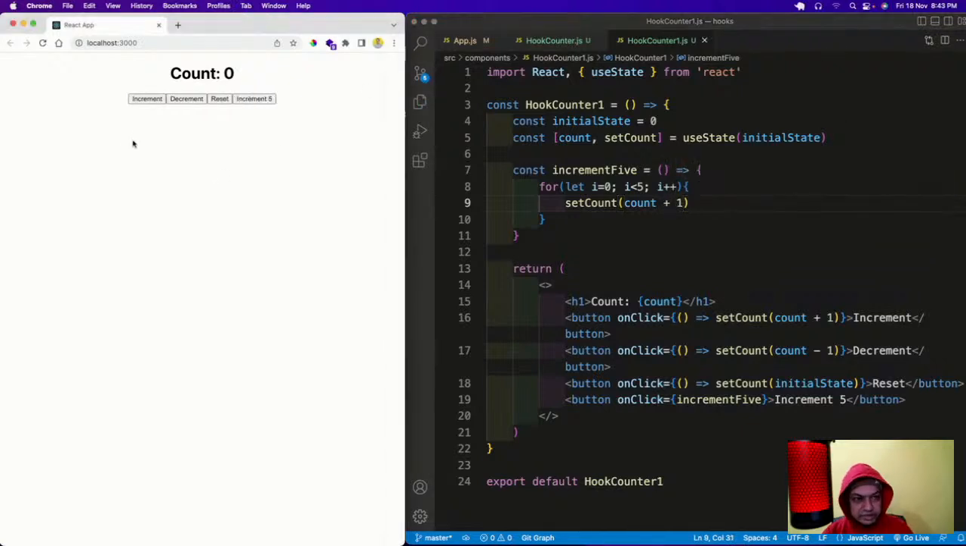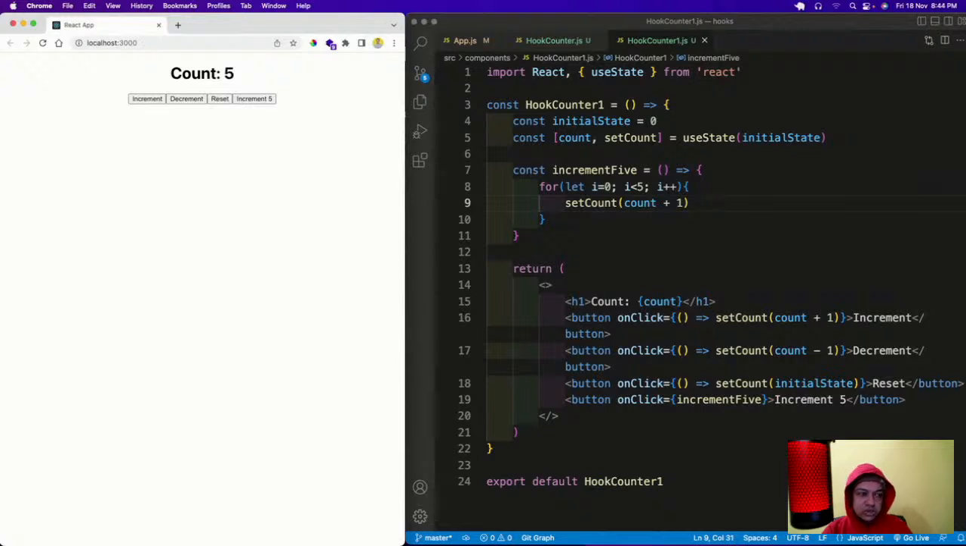Okay, increment 5 is there. These increments are working fine, but you'll see that this increment will only increase it by 1. Why? Because React does a performance optimization. React sees that at a very fast rate we are increasing the count value, so it will optimize it and do it once only. But we know this is not right.